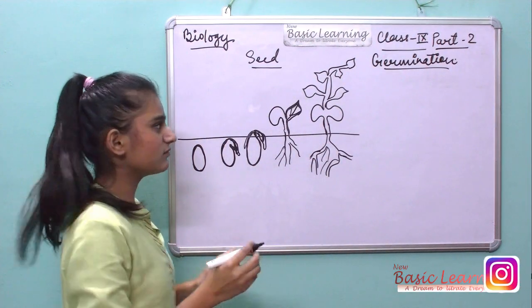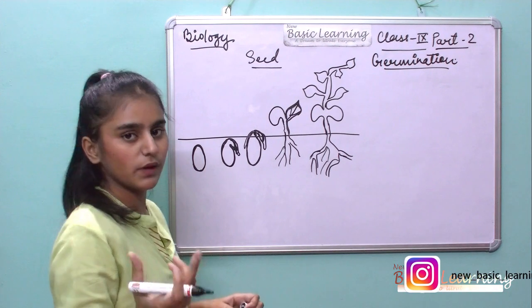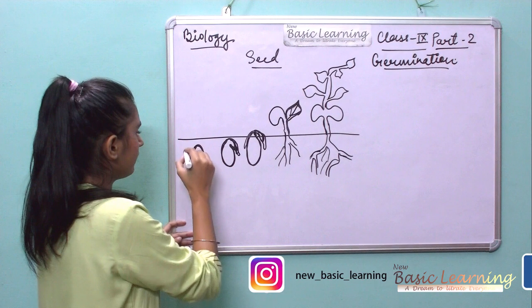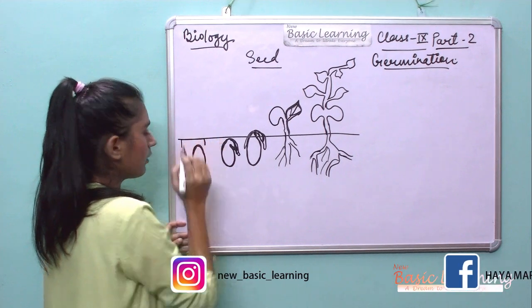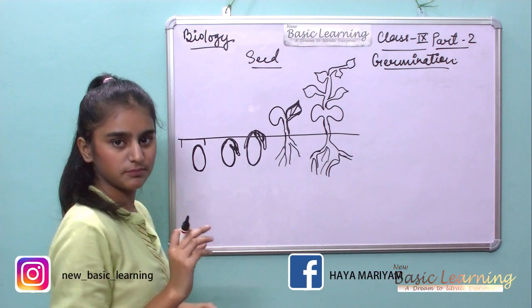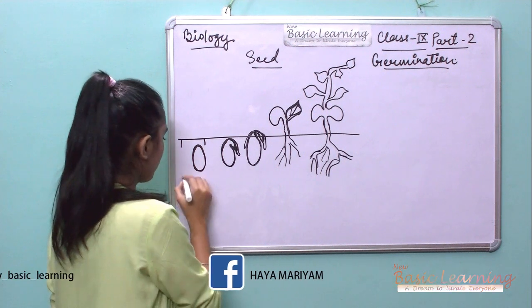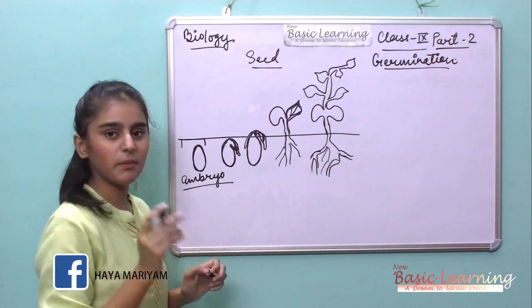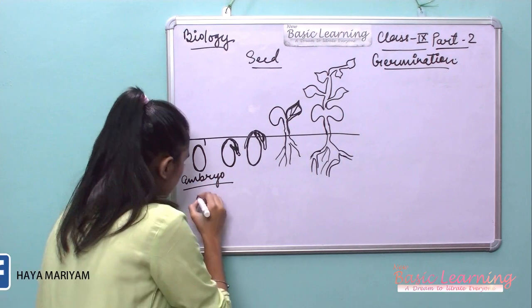Germination is very easy. You can understand the germination part. The first stage is the dormant stage. Dormant means rest stage. It is for the embryo. It is at the dormant stage. So dormant means